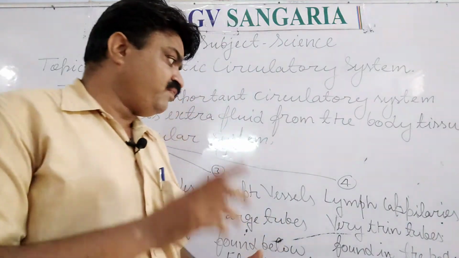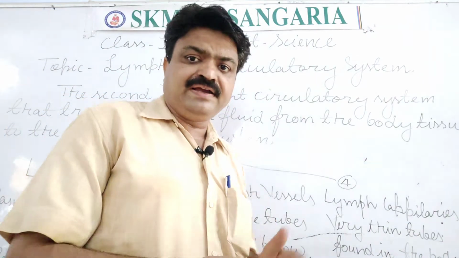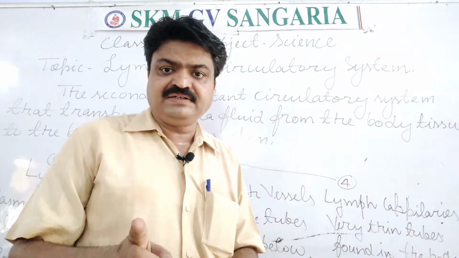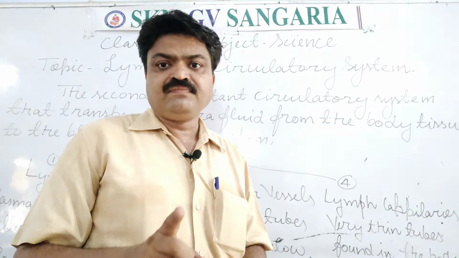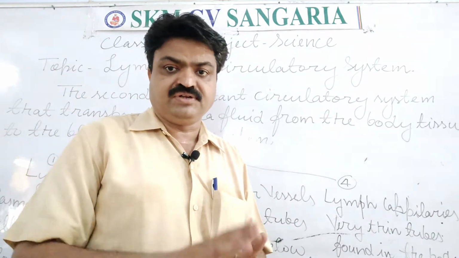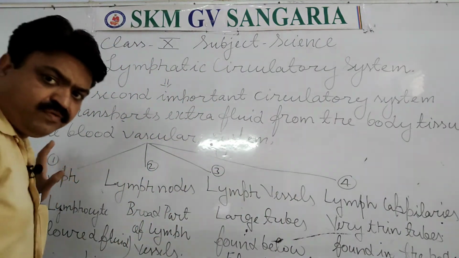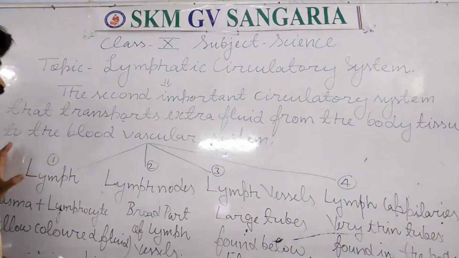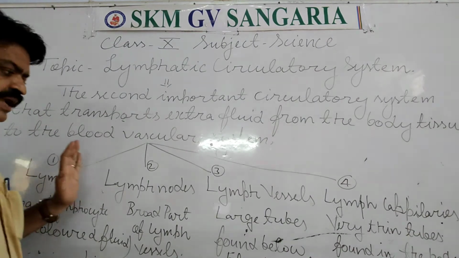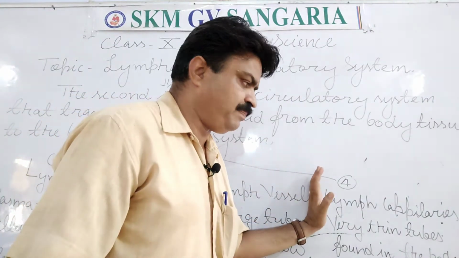So there are four important parts of the lymphatic circulatory system, student, and in this the lymph is always circulated in a single direction, from body tissues to the blood vascular system or to the heart, student. First is lymph, second is lymph nodes, third is lymph vessels, fourth is lymph capillaries.